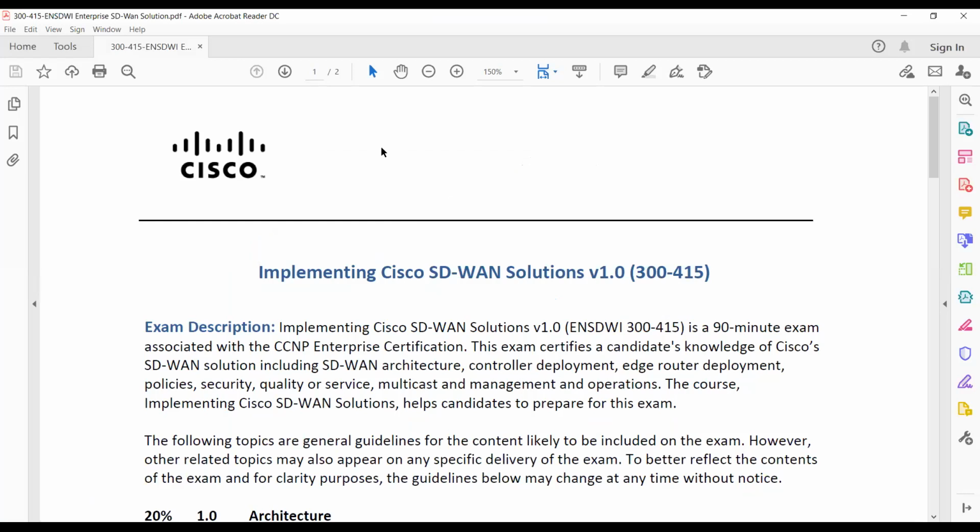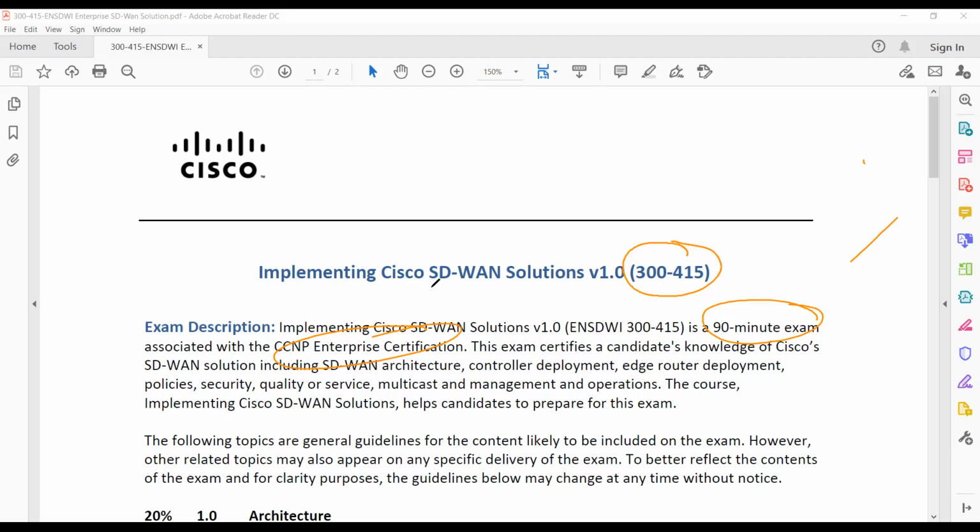So here we have the SD-WAN solution exam topics. As I told you, the code for the exam is 300-415. Whenever you want to attempt the exam, this is the CCNP certification exam, so the code is 300-415. That will be your 90-minute exam for the CCNP certification. Now let's take a look at the topics covered in this exam.